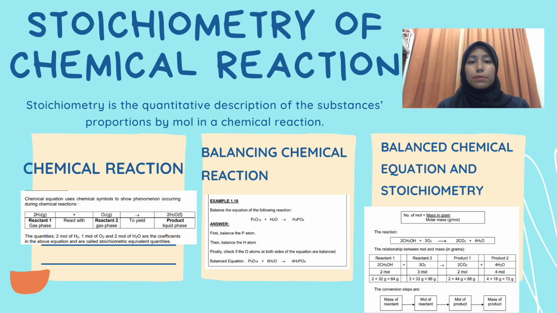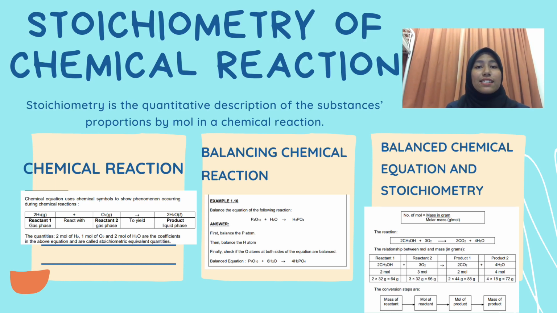Then, find the elements that appear only once on each side of the equation but with an unequal number of atoms. Balance up these elements. Finally, balance up elements that appear in two or more formulas on the same side of the equation. Check your balanced equation to ensure that you have the same total number of each type of atom on both sides of the equation.